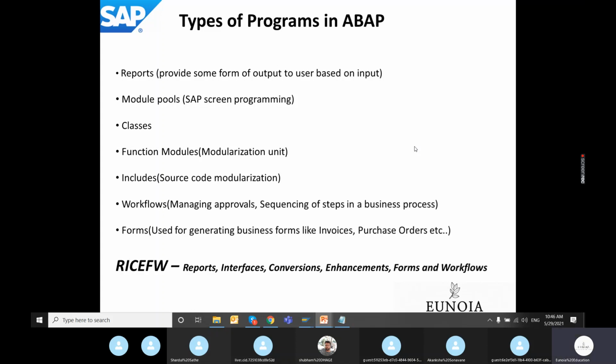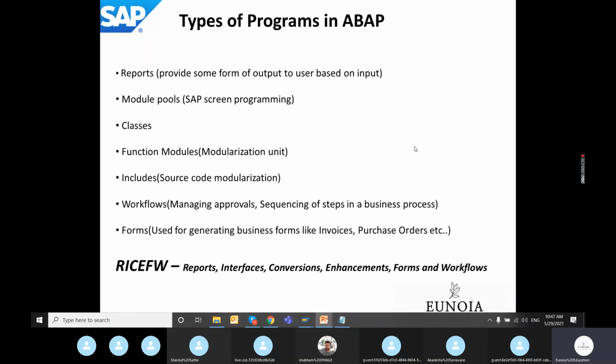In terms of ABAP programming, there is an acronym that is always used. We call it RICEFW. RICEFW stands for reports, interfaces, conversions, enhancements, forms, and workflows. Report, as we just covered, is nothing but taking input from the user and giving output to the user. Interfaces are a certain class of objects which are developed for communicating with the outside world.